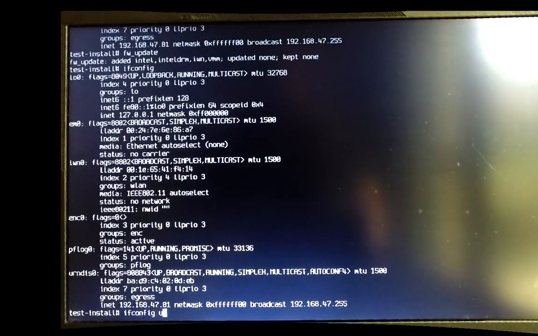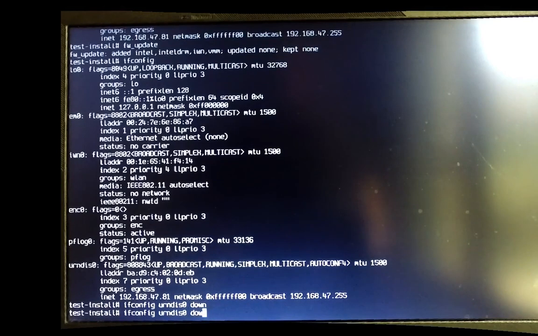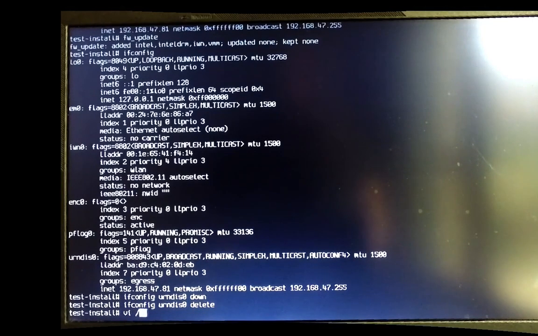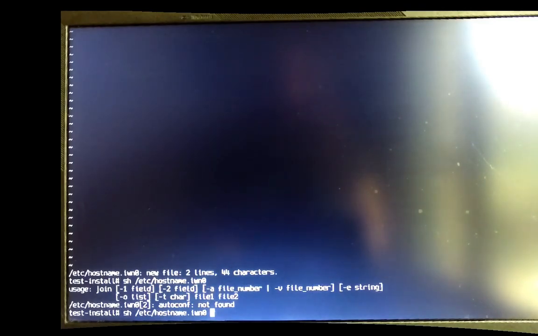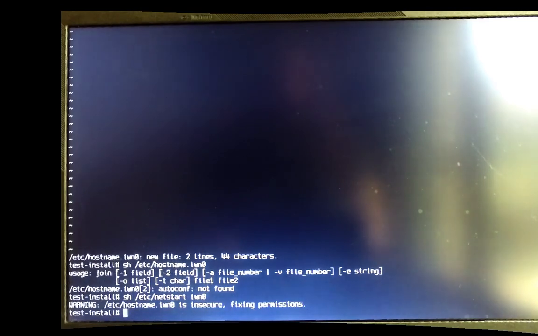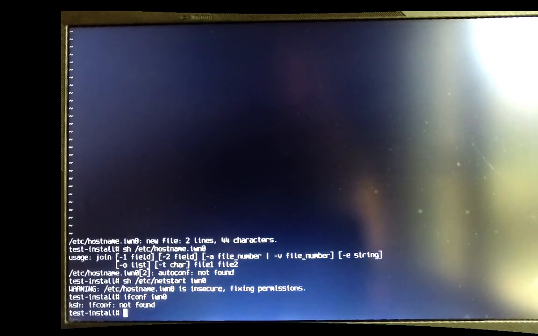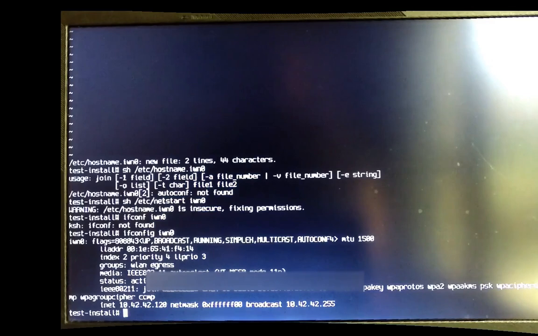Now I can remove the tethering config and write down the Wi-Fi information to connect at home. So I just blurred the ID and key. Let's not make the same mistake as me. Just run sh /etc/netstart and be done. Up. So internet is available now. And we are good to pkg_add gnome.